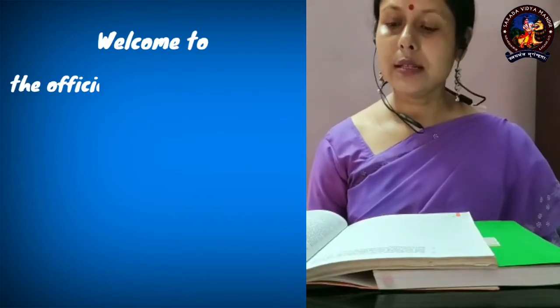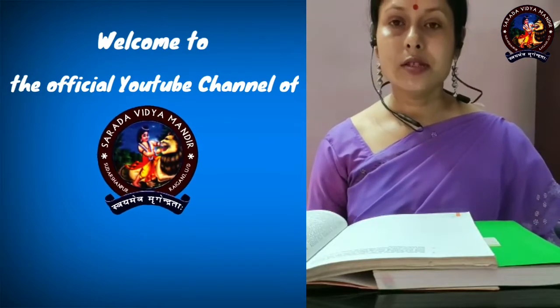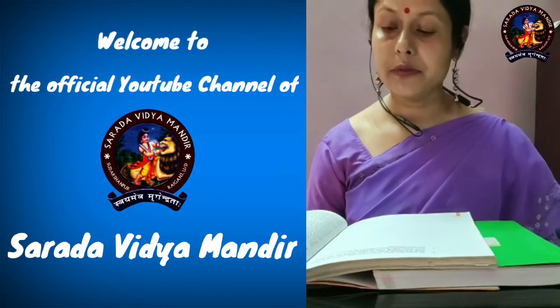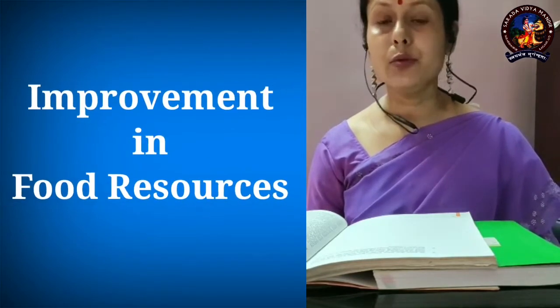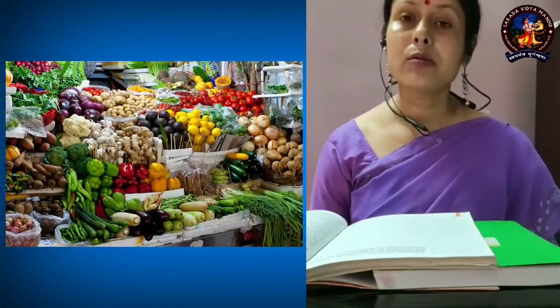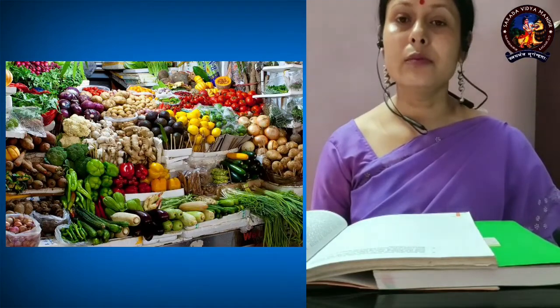Today we are going to start class 9's first chapter of biology, that is from your NCERT book, chapter number 15, Improvement in Food Resources. In this chapter we are going to read about the fundamental thing which is required for the living of all organisms, that is your food.